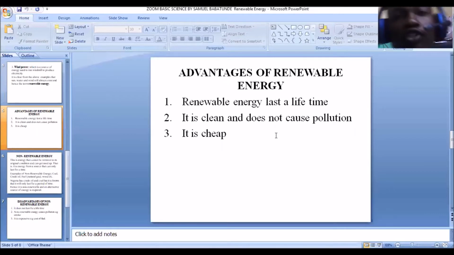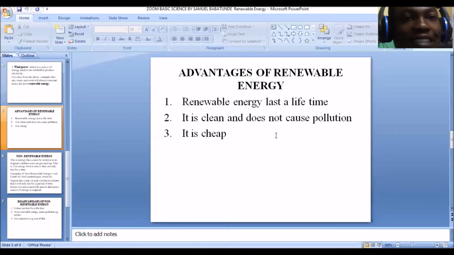Now we're going to be looking at the advantages of renewable energy. What are the advantages of renewable energy? Now, renewable energy lasts a lifetime. Like I told you, renewable energy is energy that cannot be used up. This energy cannot be used up because they are renewable. They can be restored to their original condition. And I give an example, the sunlight. So renewable energy can last a lifetime. From the day you are born to the day you die, this energy cannot be used up. So they last for a long time, for a lifetime, from generation to generation.